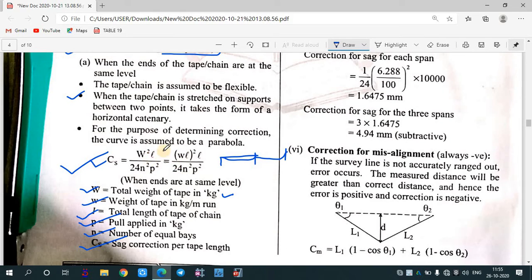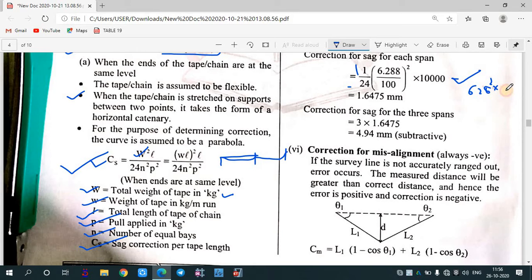and that is the value of W, and 1 by 24, this is 1 by 24. After that we need to multiply it with L. See over here, the W value is 6.288, so it is 6.288 square.